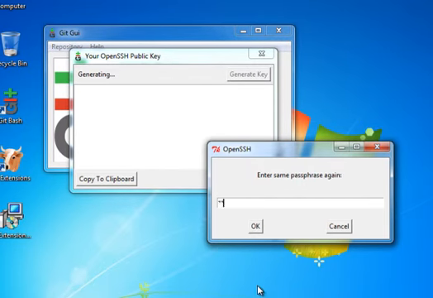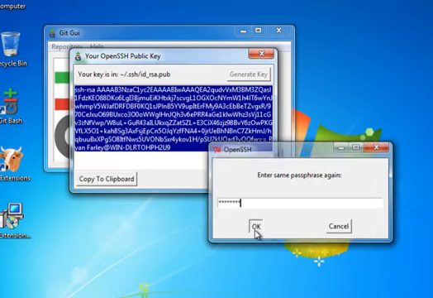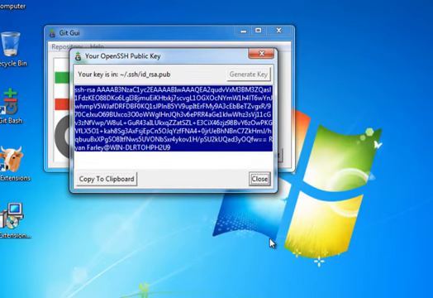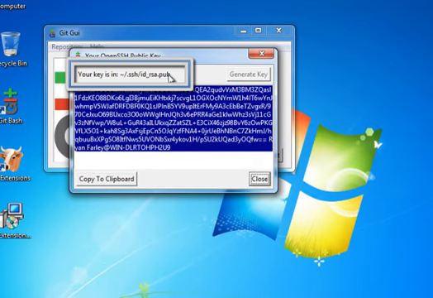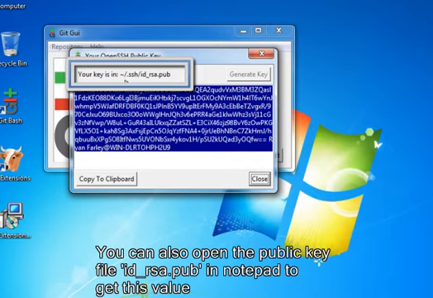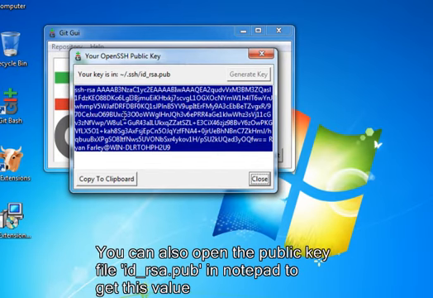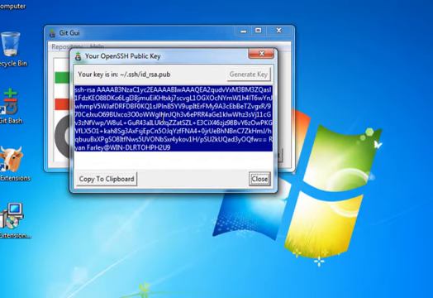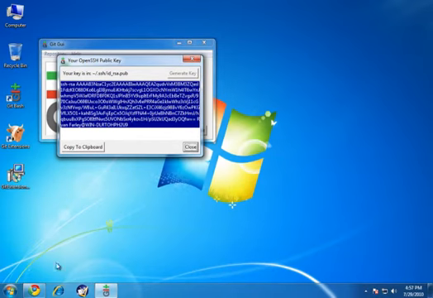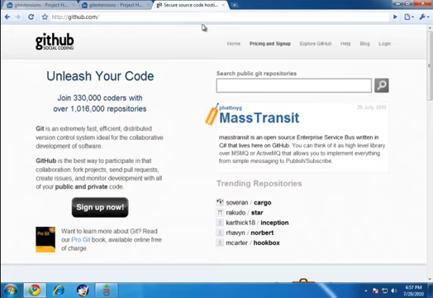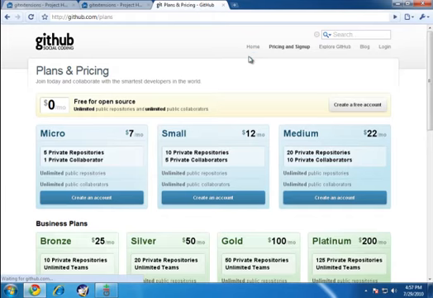Okay, so now I have the key created. You'll see it lists here where the private key is, and the public part of that key is also showing me the contents here. Now I'm going to use this when I create my GitHub account. This is what I'm going to give to GitHub so that it knows what the public part of my key is. So I'm going to go to GitHub and I'm going to create a new account.